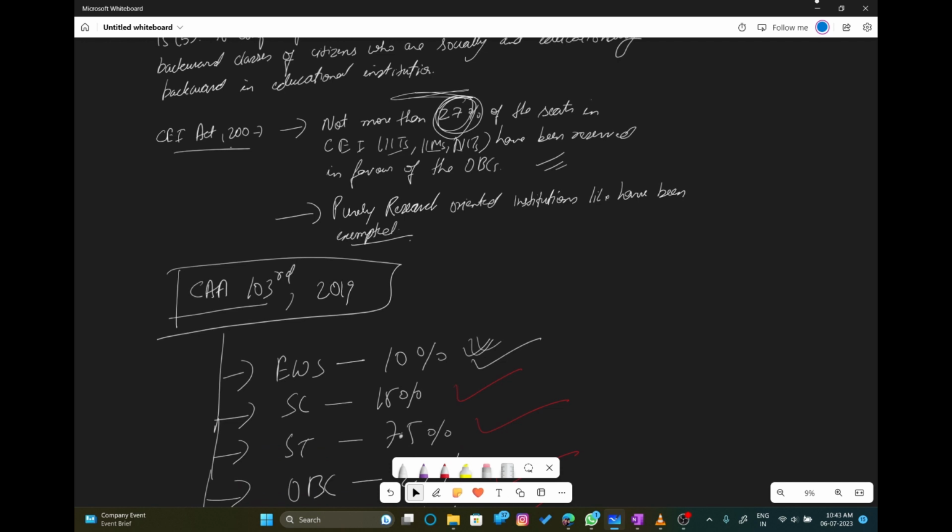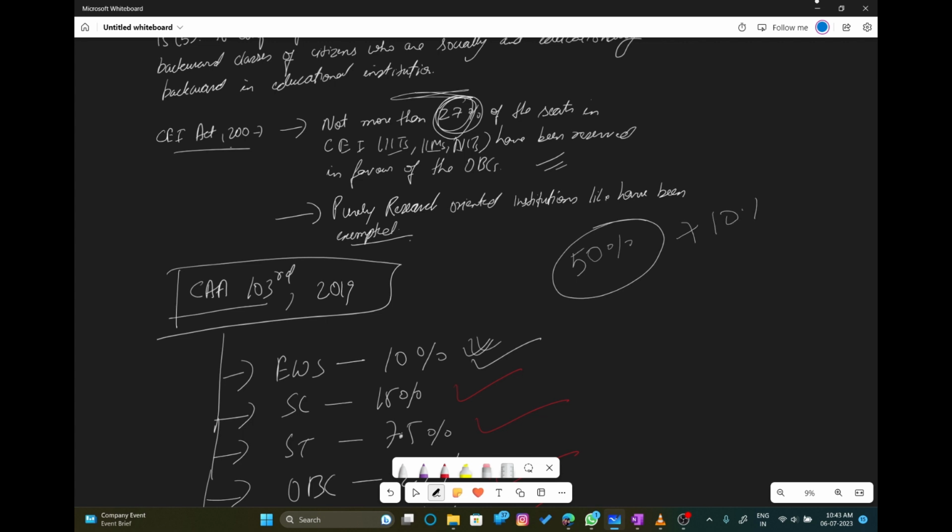We have seen that the maximum cap to which reservation can be provided was 50% only. So when this EWS was getting introduced, the question was raised: when we have a cap of 50% reservation only, how can we give EWS reservation on top of it?